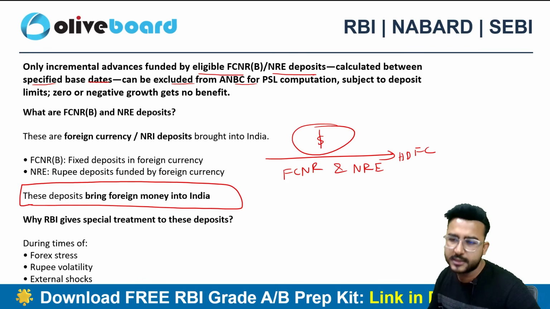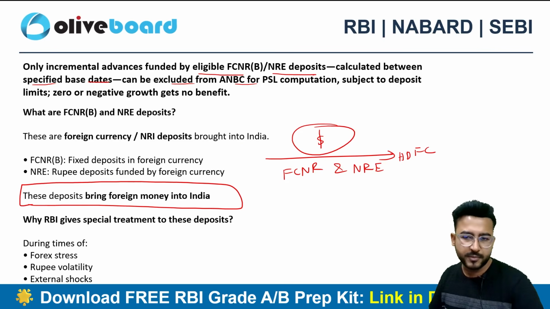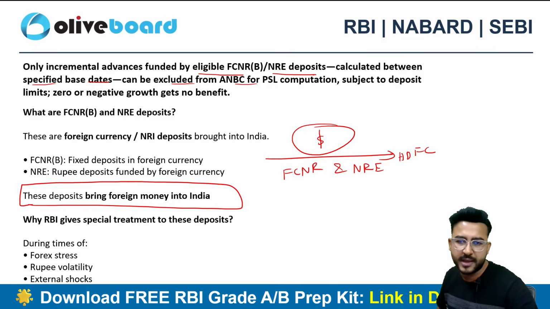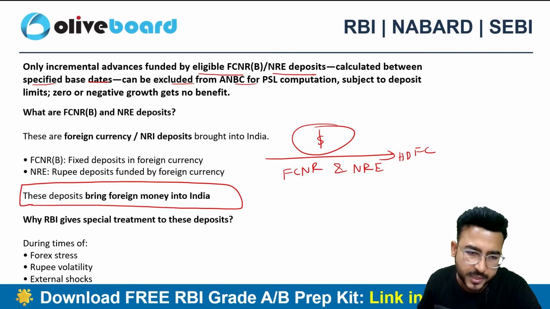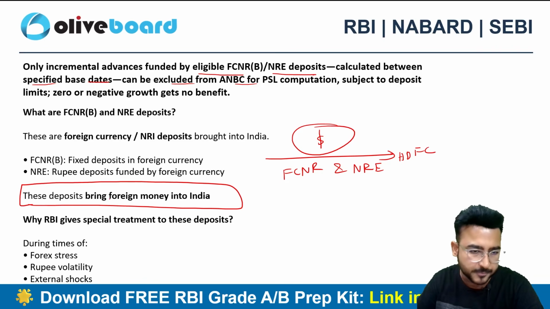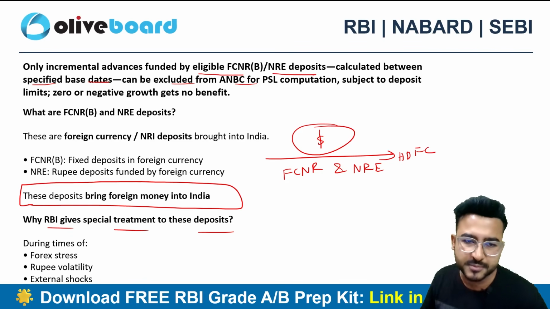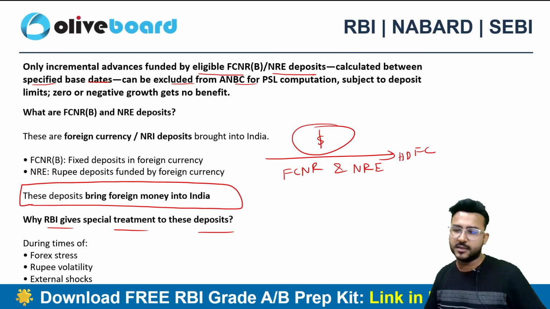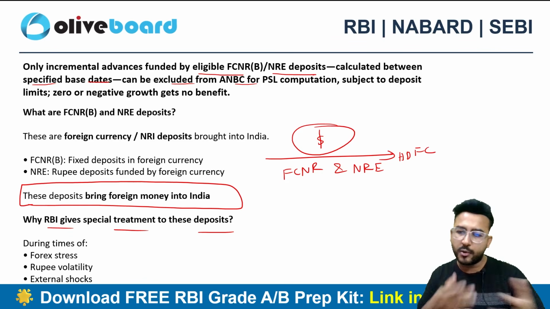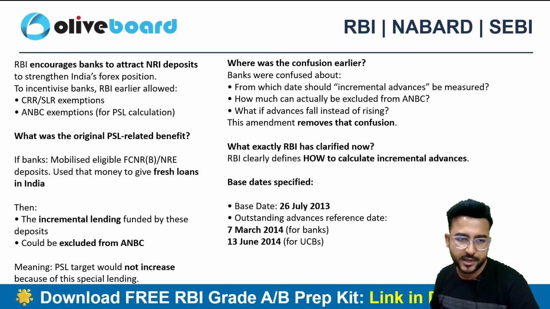That's good for the central bank. Why? Because we have a lot of forex reserves now, as HDFC Bank and similarly other banks are bringing more and more dollars into the economy. Similarly for other currencies, maybe pound or any other currency. So definitely the RBI will be giving special treatment to these kinds of deposits. Why? Because during times of forex stress, rupee volatility or external shock, we can use dollars to counter that volatility. So RBI is giving special treatment to these deposits.